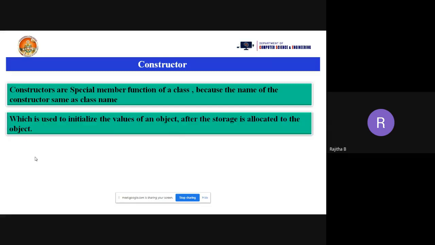Then what is the use of this constructor? Why do we have to use these constructors in object-oriented programming? It is used to initialize the values of an object. What does an object consist of? What is an object actually?